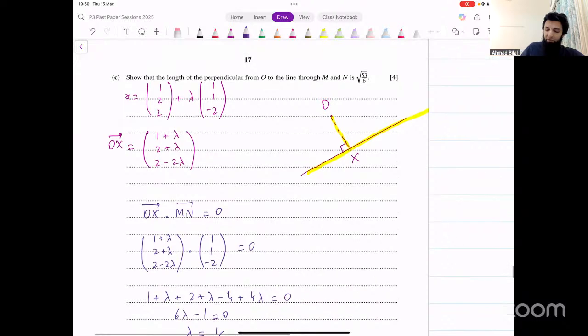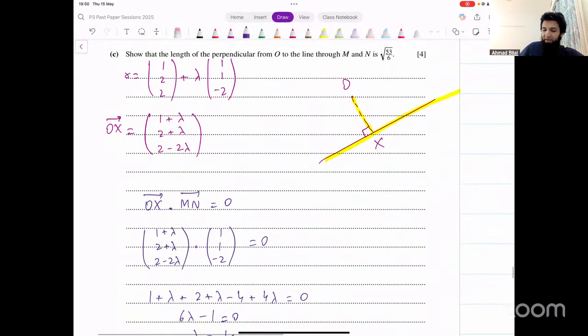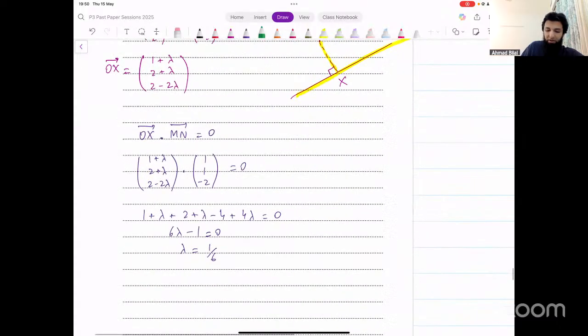Now we wanted to find the perpendicular distance from O to this line. That's the distance OX. That's what we are looking for. We found OX already, 1 plus lambda and so on. We can input the value of lambda in that. The OX vector is 1 plus 1 over 6, 2 plus 1 over 6, and 2 minus 2 over 6.